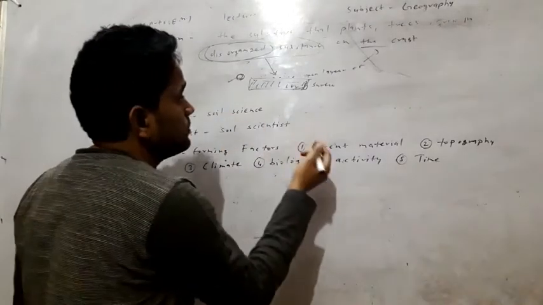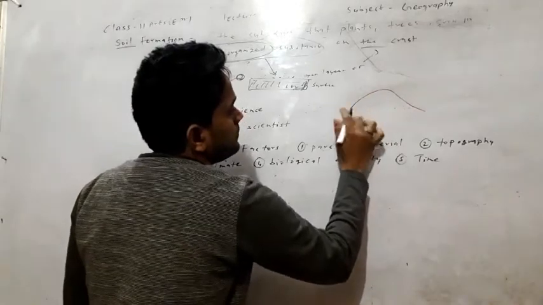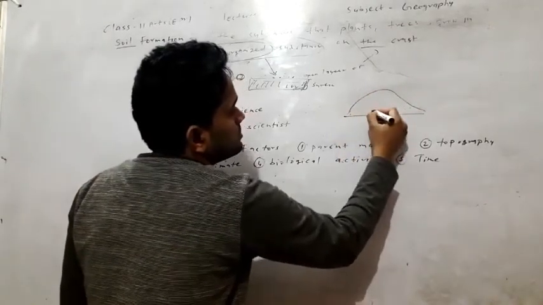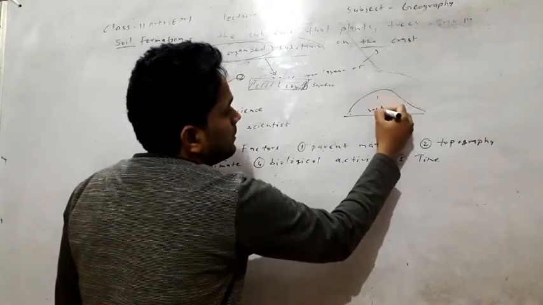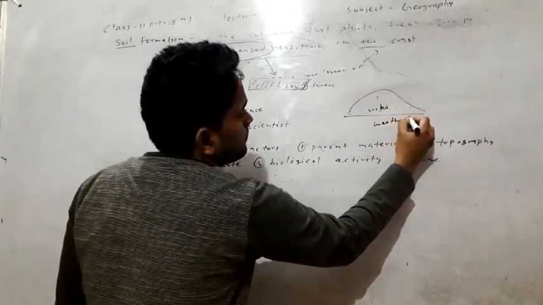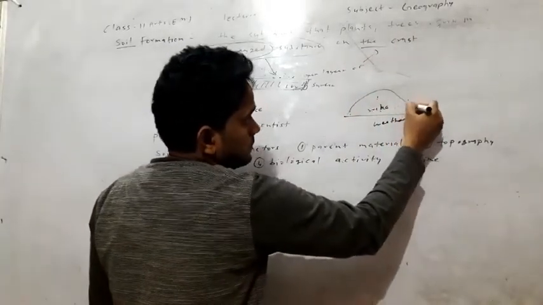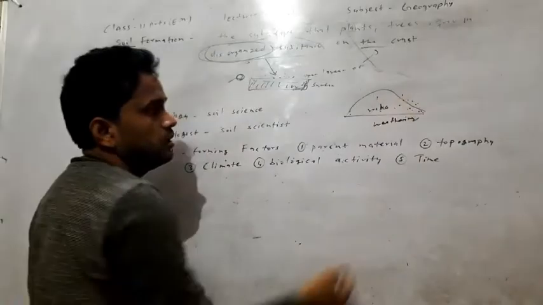And the formation of soil is a simple process. Like this rock goes through the process of weathering, then the rock particles are scattered after the weathering.